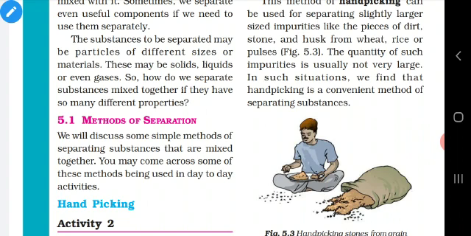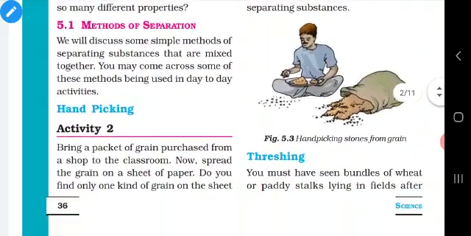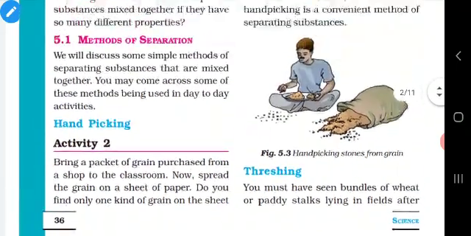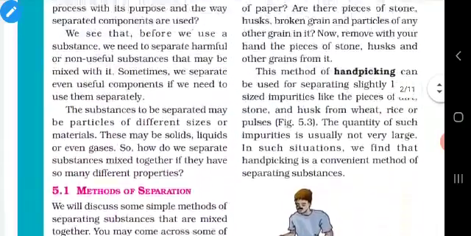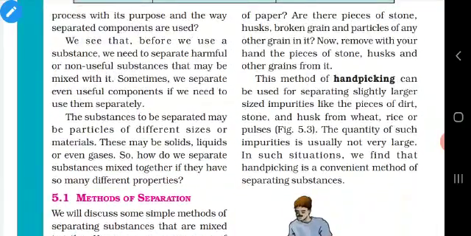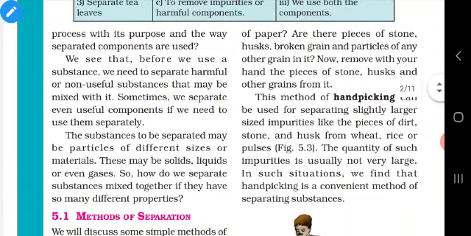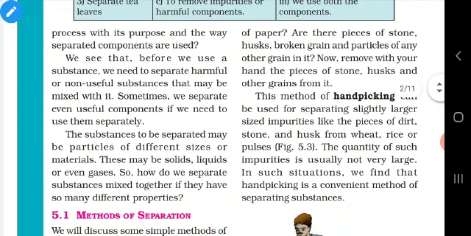In our previous classes, we have learned why separation is essential, how to separate them, and we have also learned the hand picking and threshing method. Okay, what is hand picking? That is, slightly larger impurities can be removed by picking with the hand itself. So that is called hand picking method, isn't it?